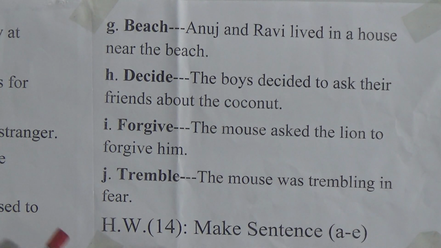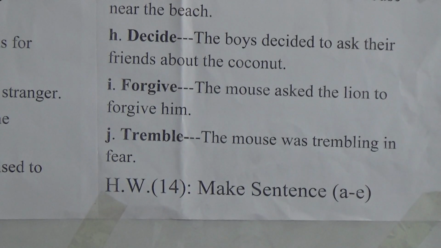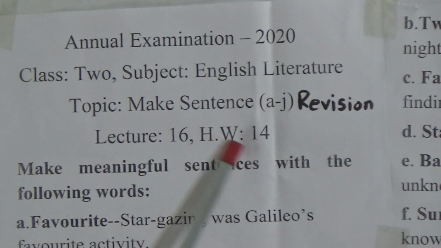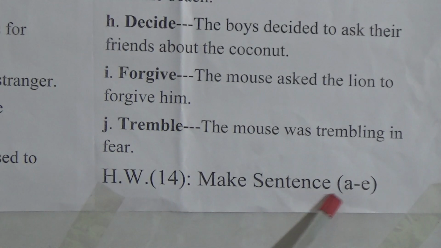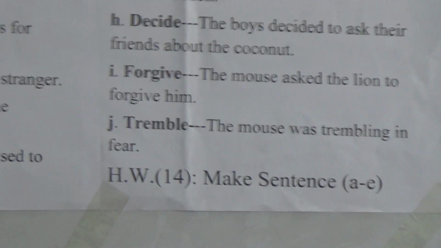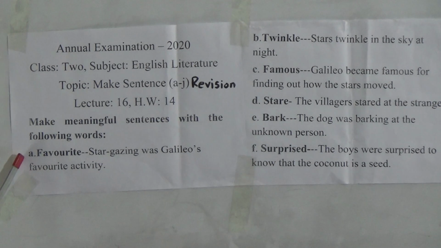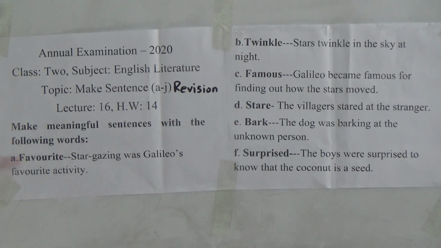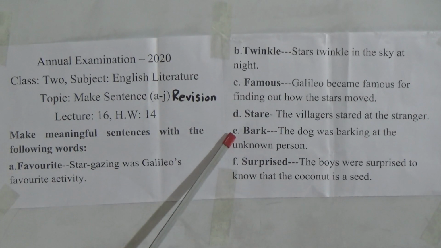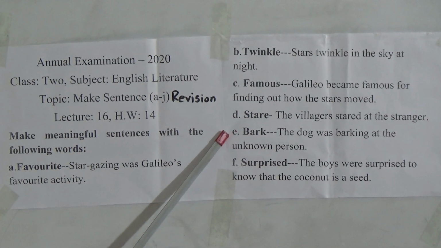Dear learners, look here at the end of our book, it is written homework. This is our 14 number homework. Here it is written lecture number 16 and SW number 14. SW number 14 is make sentence A to E. That means only 5. A, B, C, D, E. Okay, these 5 will be your SW.